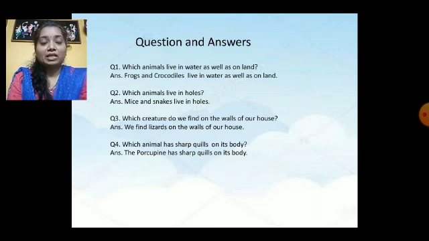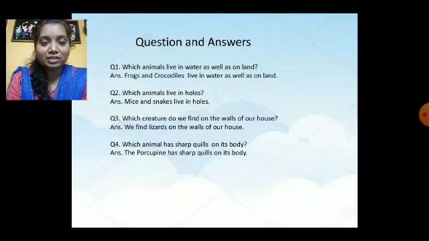Okay. Now the first question is, which animals live in water as well as on land? Do you remember which animals live in water as well as on land? Correct. Frogs and crocodiles live in water as well as on land.